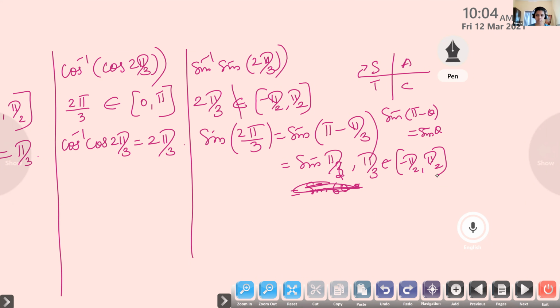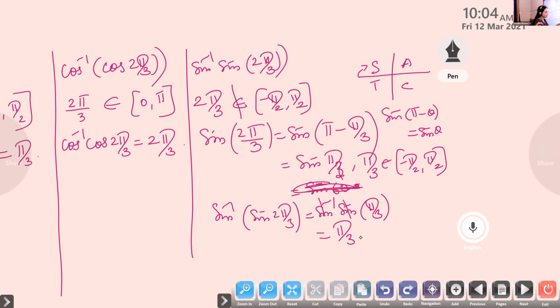Yes. So now we can write this, sine inverse of sine 2 pi by 3, as sine inverse of sine pi by 3. Sine inverse on sine will get cancelled. So the answer is pi by 3.